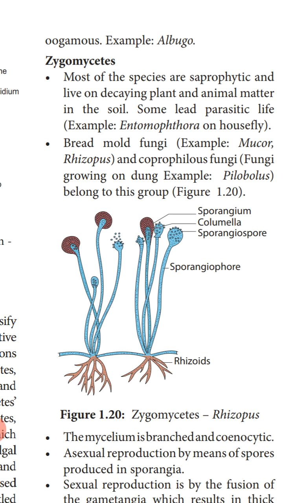Only at the time of spore formation they start growing vertically upwards, and these vertically growing hyphae are called sporangiophores. At the tip of the sporangiophore is the sporangium, a sac-like, small bag-like structure. Inside it the columella is present. Columella is a sterile region where no spores are present. Surrounding the columella the spores are present, and these spores are called sporangiospores. So here you have seen Rhizopus, the example for zygomycetes.